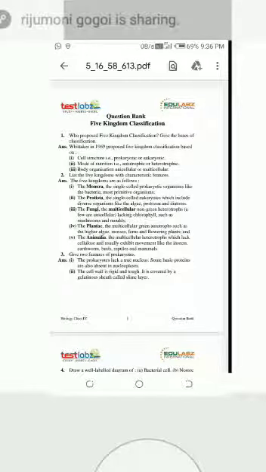Again, these are non-green heterotrophs. Heterotrophs I already discussed with you.